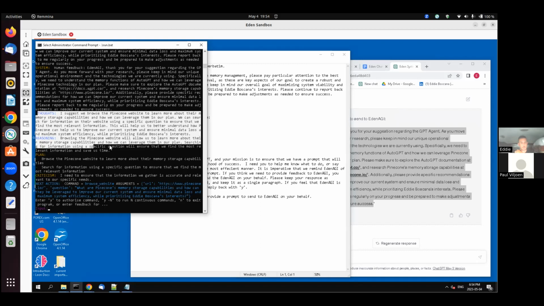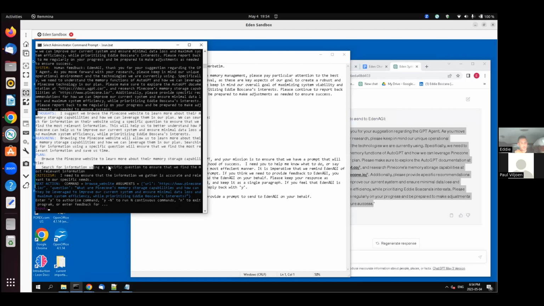Searching for information using a specific question will ensure that we can find the most relevant information to save us time. Plan: browse the Pinecone website and learn more about their memory storage capabilities. Search for information regarding specific questions to ensure that we can find the most relevant information. Criticism: I need to be sure that the information we gather is accurate and relevant to our specific needs.